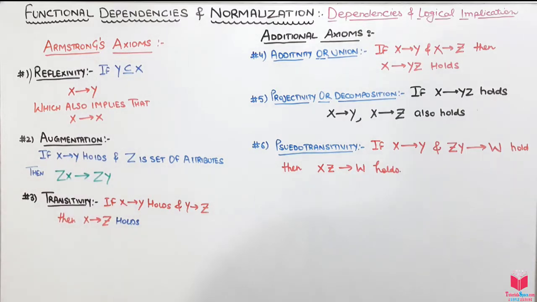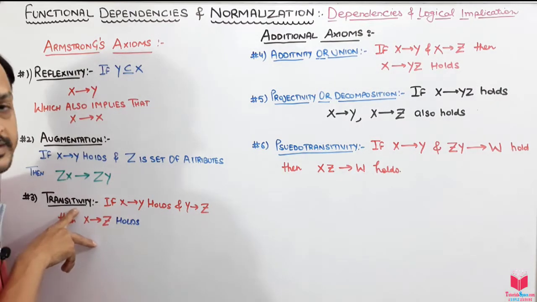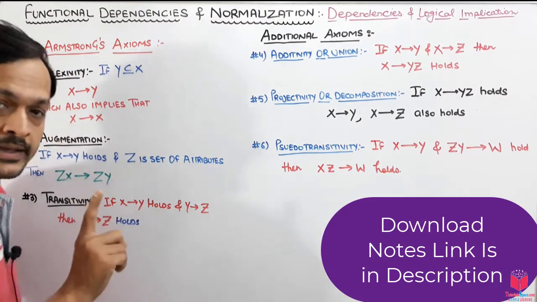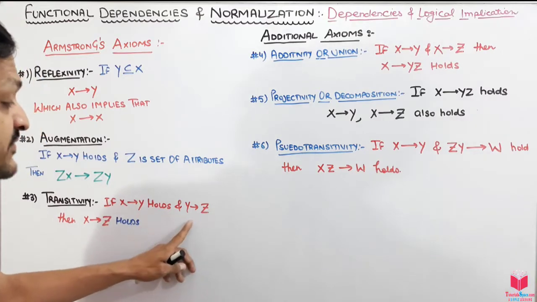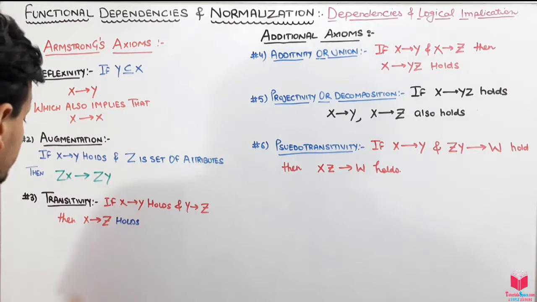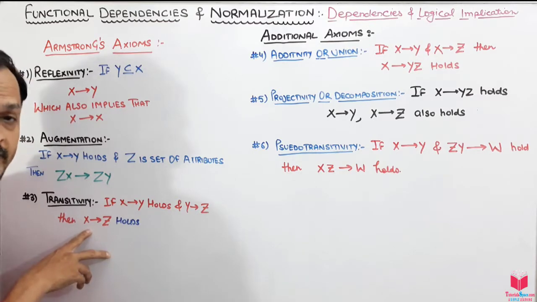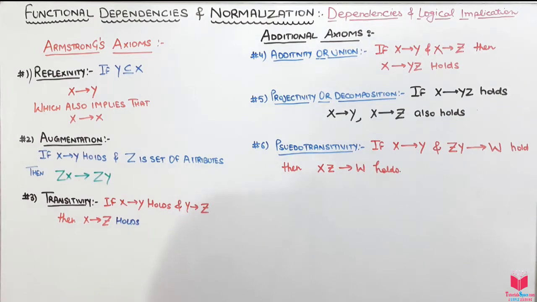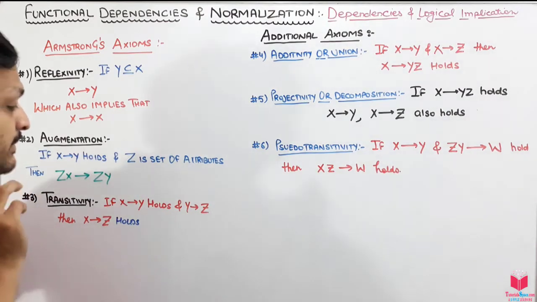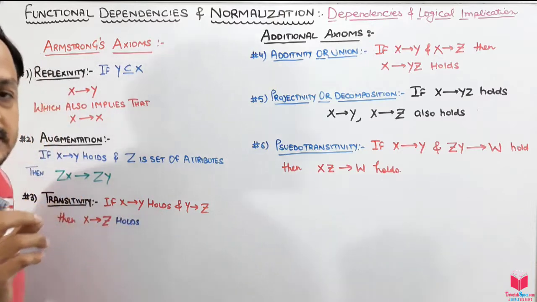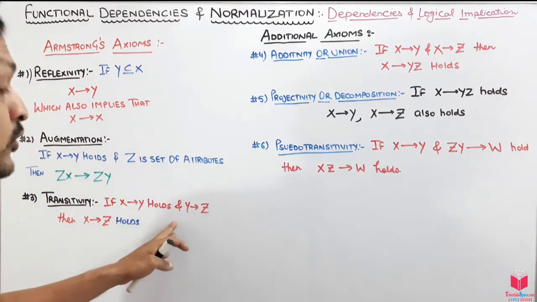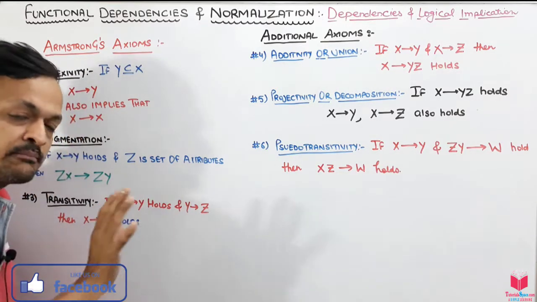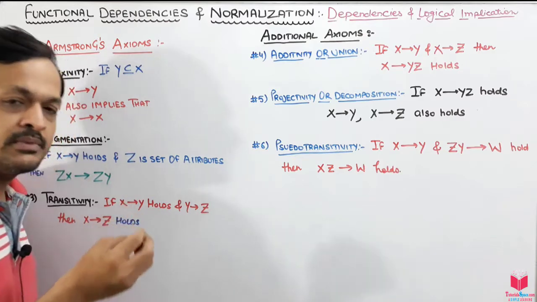Then the third is transitivity, which says that if y is functionally dependent on x holds, and z is functionally dependent on y, then z is functionally dependent on x also. This is the same as the transitive functional dependency we have seen, but remember one thing: here it does not say that it should be a prime key or non-prime key. Any of x, y, z can be non-prime keys.